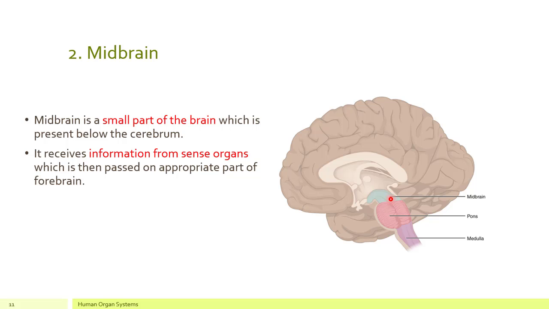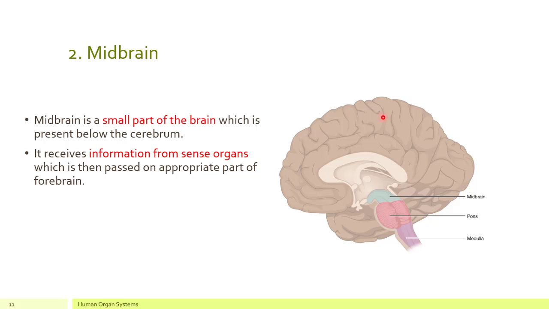Now what is the function of this midbrain? It receives the information from your sense organs like nose, ear, skin, tongue. All the information coming from your sense organs is received by this midbrain, and then this information is passed on to the appropriate part of forebrain where there are different centers. Like for nose there is a specific center, for smell, for hearing, for touch and for taste. So midbrain controls the information coming from the sense organs and then passes it to the appropriate part of the forebrain.